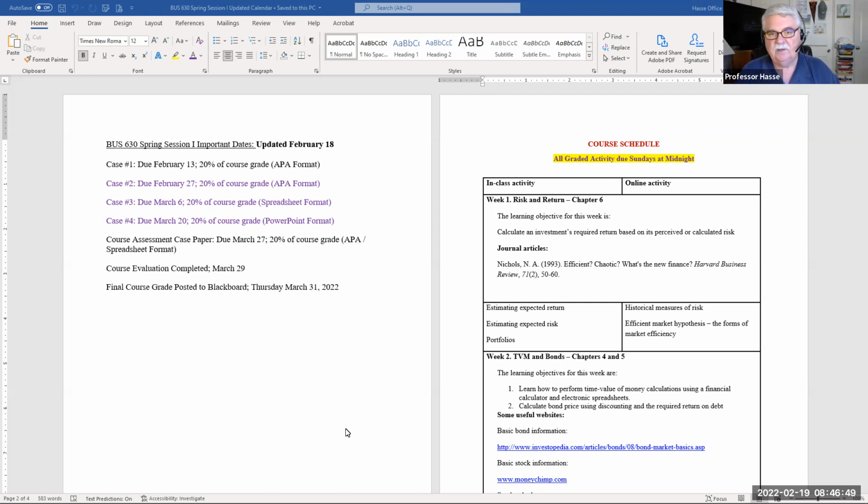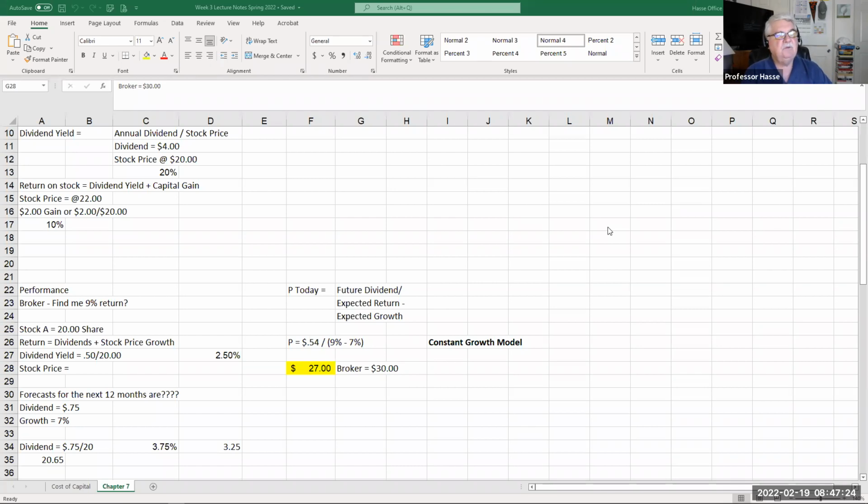Now let's take a look at our subject at hand for this week. As you all know, these first couple of weeks of our class have been talking about risk, looking at the definition of capital, fundraising, bonds, stocks, that sort of thing. It's all leading up to an investment in assets and how we get the capital to fund those assets. That's going to be our discussion over the next few weeks.